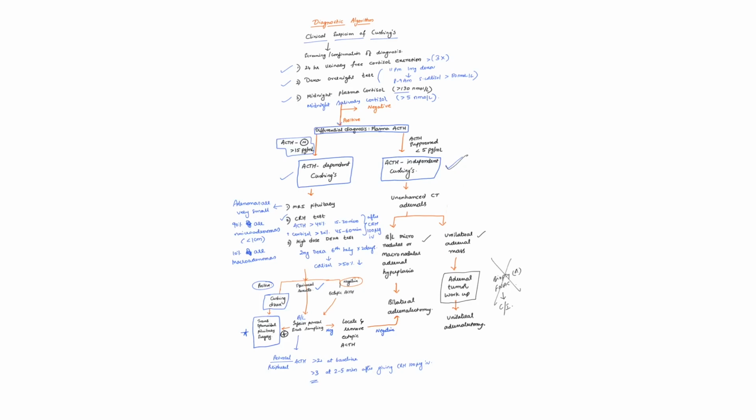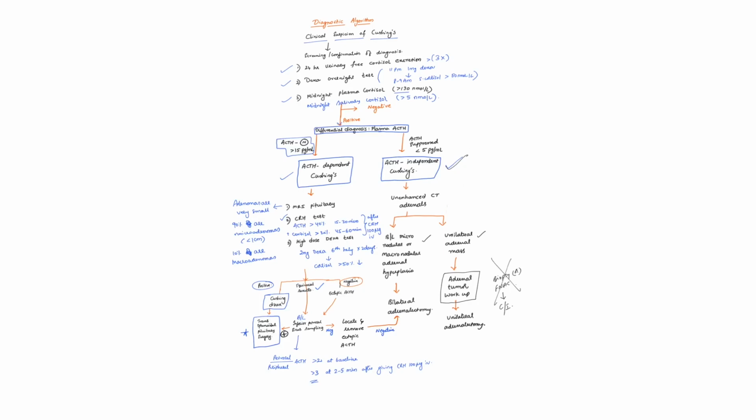The first step is to confirm the diagnosis. Then we should differentiate whether it is ACTH dependent or independent. Once it is ACTH dependent, we need to differentiate whether the ACTH is from the pituitary, that is Cushing's disease, or ectopic ACTH. For that we need to do MRI pituitary, CRH test and high dose dexamethasone suppression test.